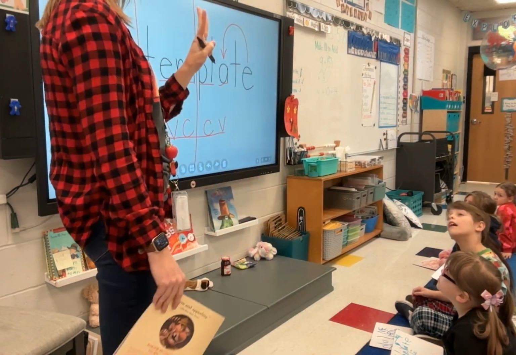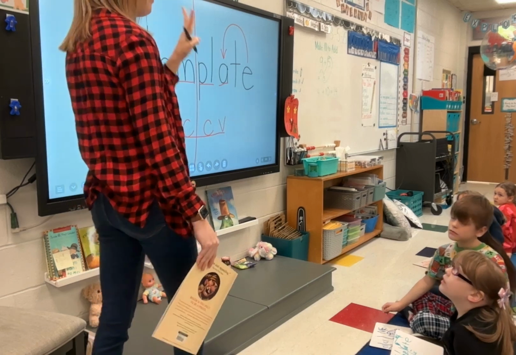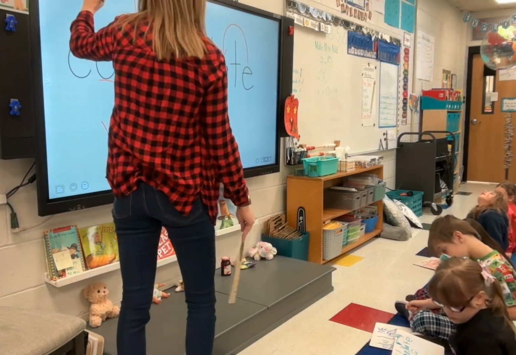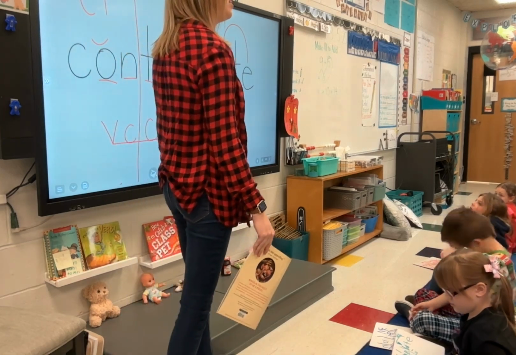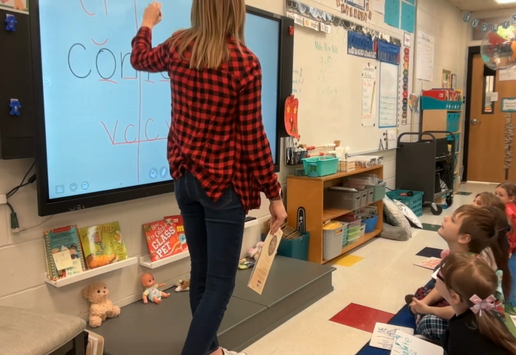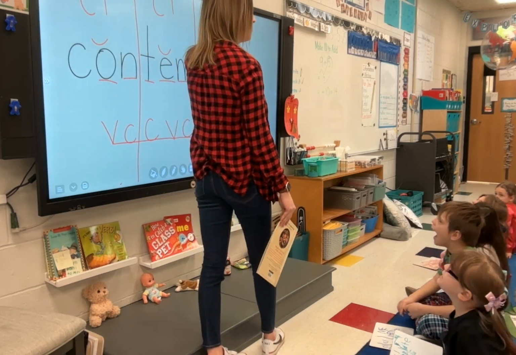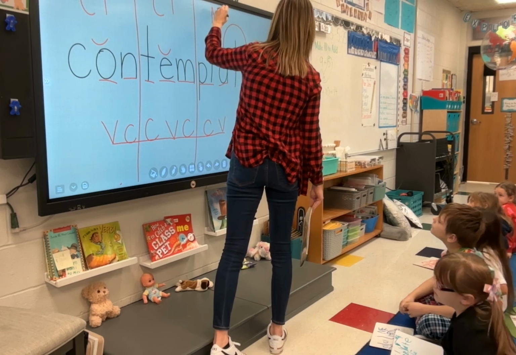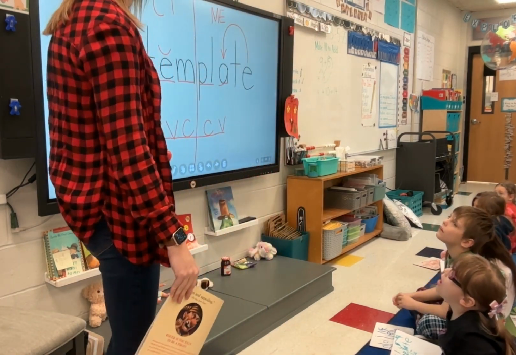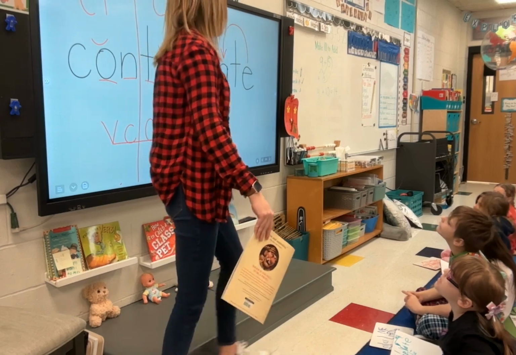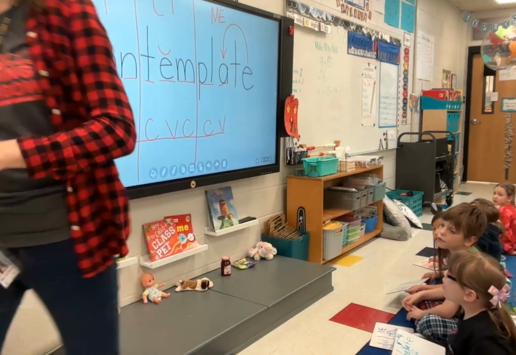So we just have three syllables. First syllable, everybody. Open, closed, or magic E? Closed. So the vowel is short. Good. Open, closed, or magic E? Closed. So the vowel is short. Open, closed, or magic E? Magic E. Very good. All right, big word. Can we read it? Yeah. First syllable. Contemplate. Put it together. Contemplate.